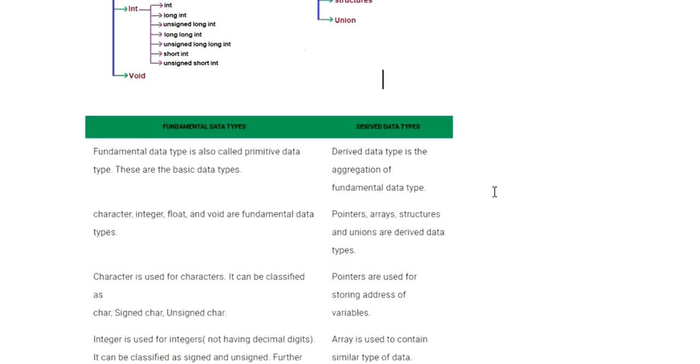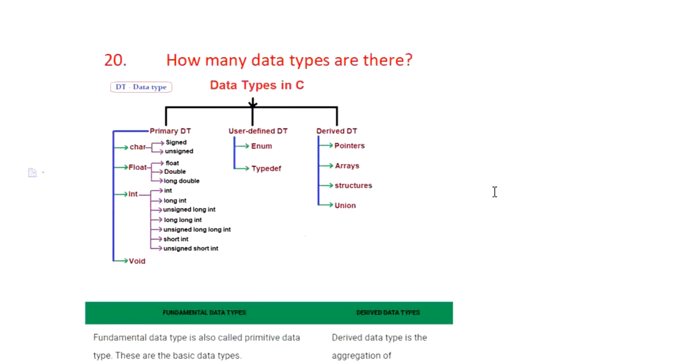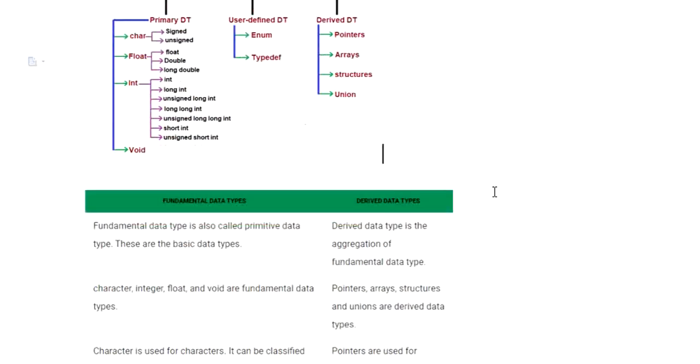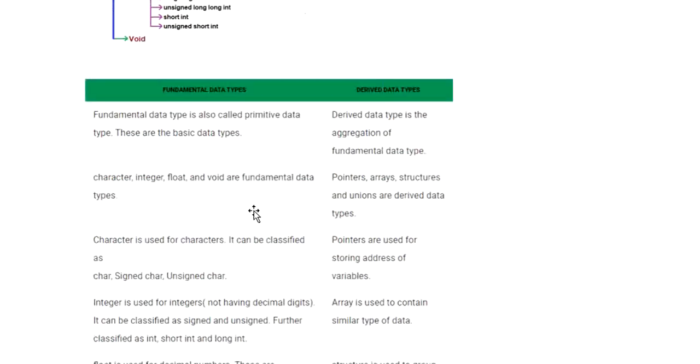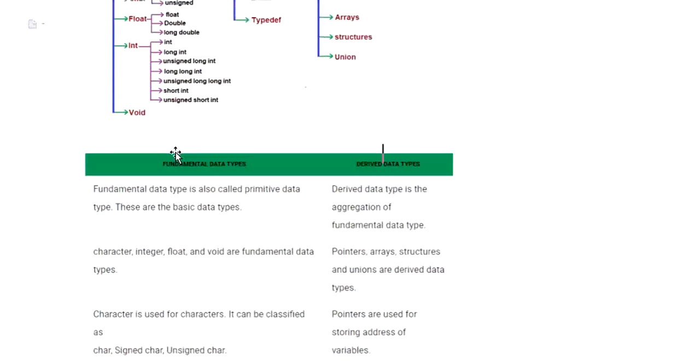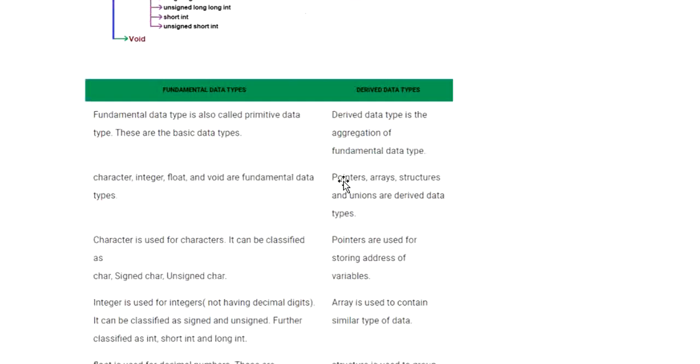Now, the primary data type and the derived data type, we'll see the difference between them. Character, integer, float, void are the fundamental data types, or you can say the primary data types, while pointer, array, structure, union are the derived data types we just saw.